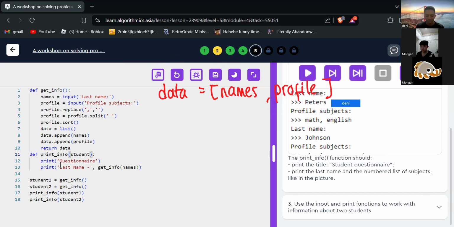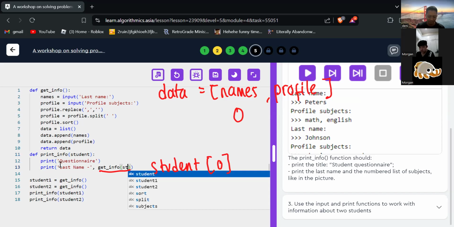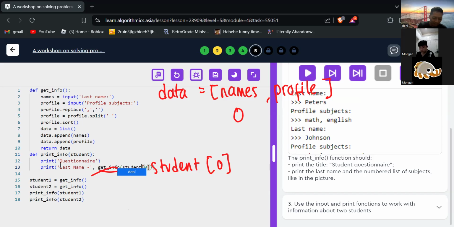Okay. When we want to call the names, we use the zero index. Just write students 0. Last name student 0, without get info. Okay, just that. And then next,